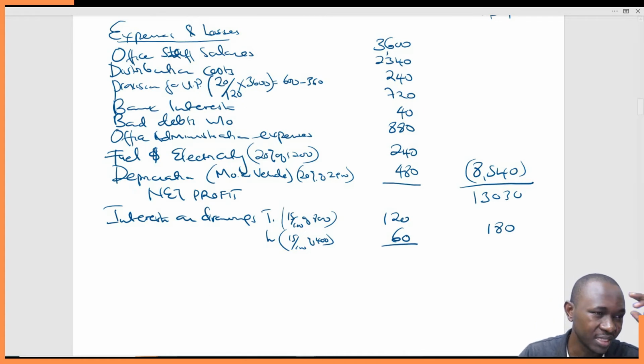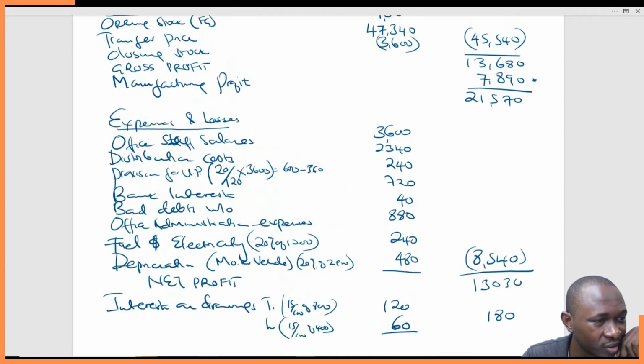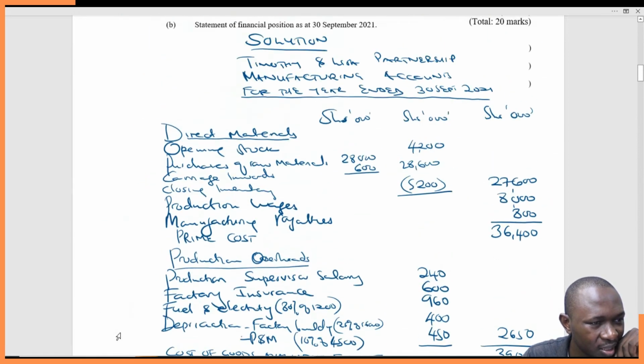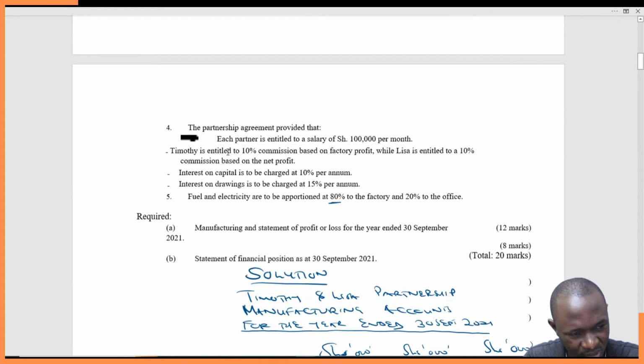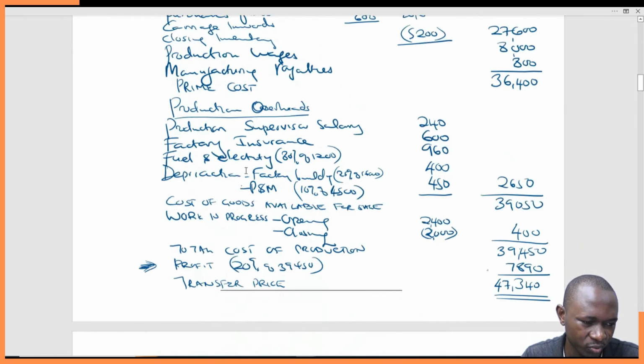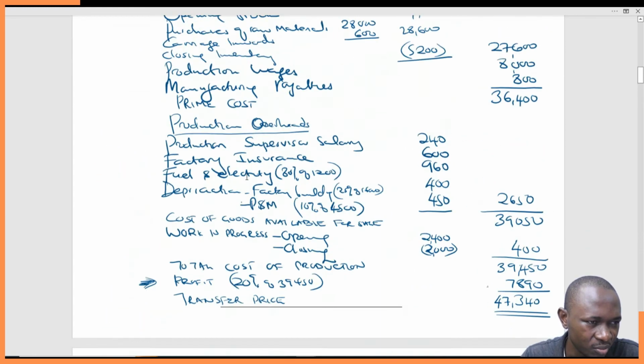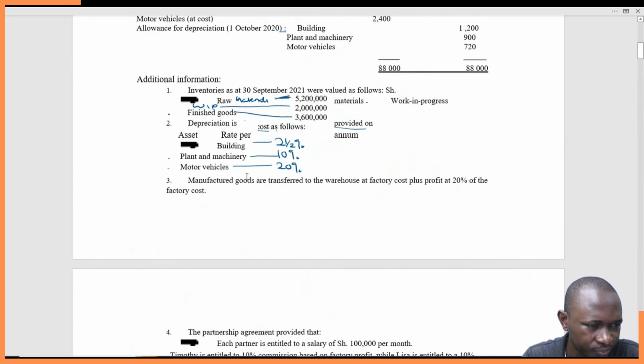Then, is there any other income for the appropriation account, money that comes in the business? Interest on capital, it's the business that pays, because it's the partners who have invested capital in the business. Commission is the partners who receive. Salary, it's the partners who receive. So I think let's move to the next thing.